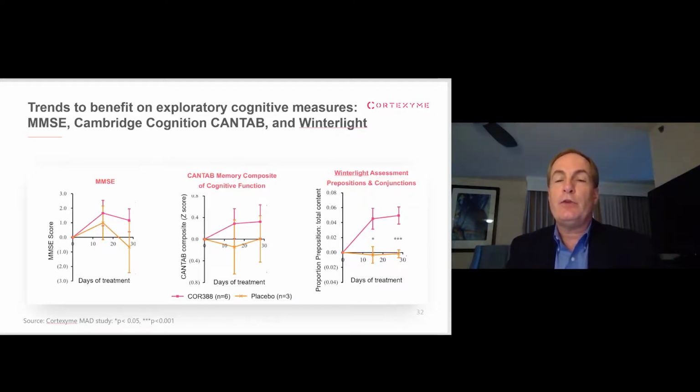And then this is a really interesting company, Winterlight, that's developed an AI-based analysis of speech. And on measurements of speech that are correlated with decline in Alzheimer's, such as word finding difficulty and loss of sentence complexity, we saw statistically significant improvements.